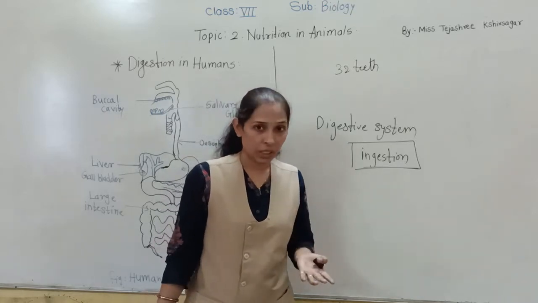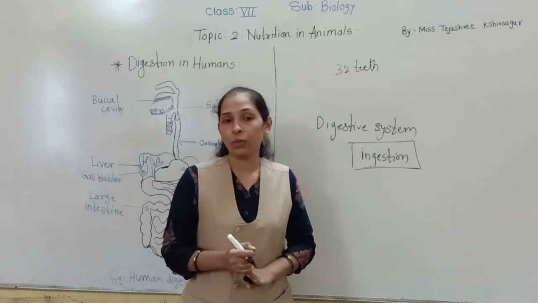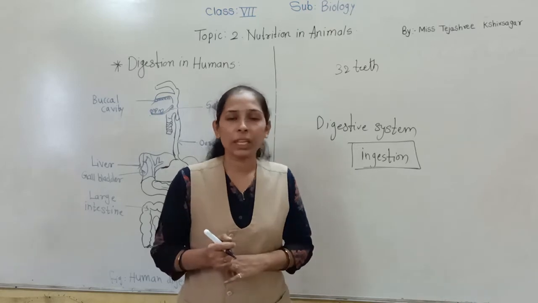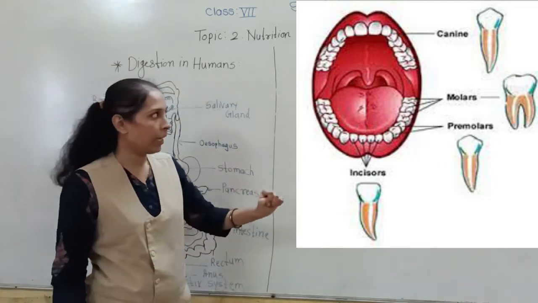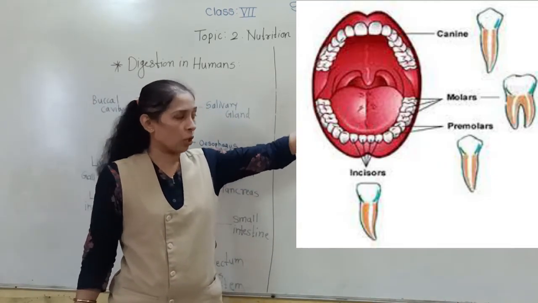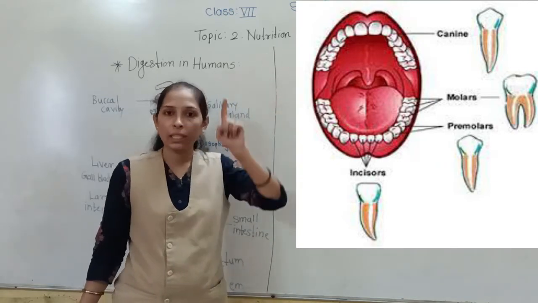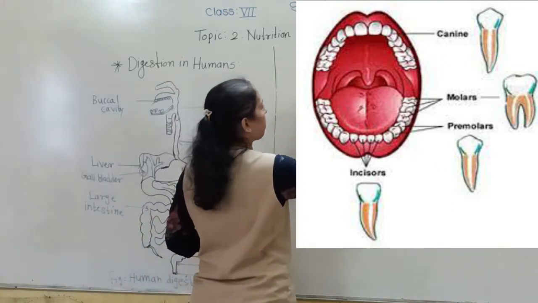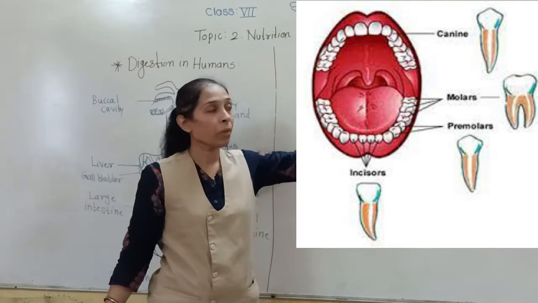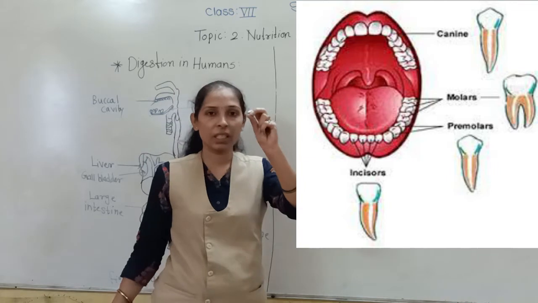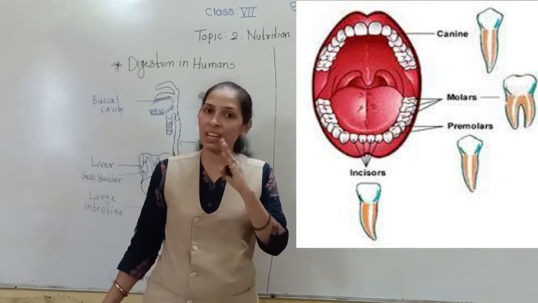As we have seen in some previous classes, there are different types of teeth present in our mouth. Let's discuss quickly the different types of teeth. You can see in the image. As we know, there are two jaws in the human being, the upper jaw and the lower jaw. In each jaw there are 16 teeth present, totally 32 teeth. The types of teeth present in the upper and the lower jaw are the same.